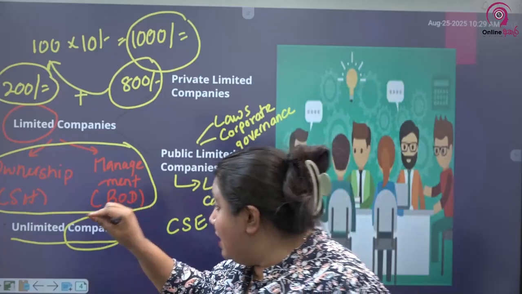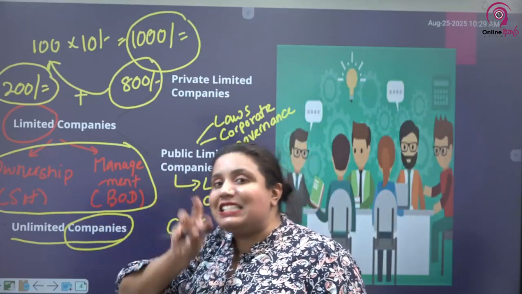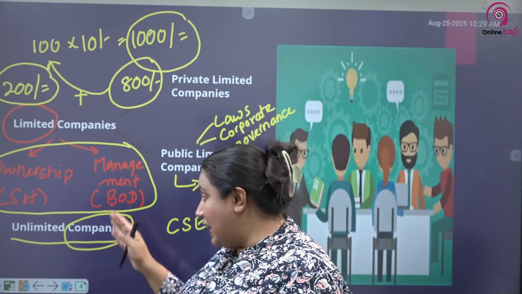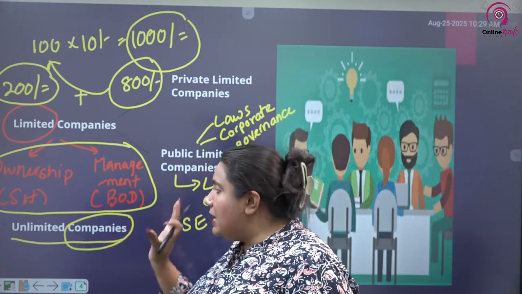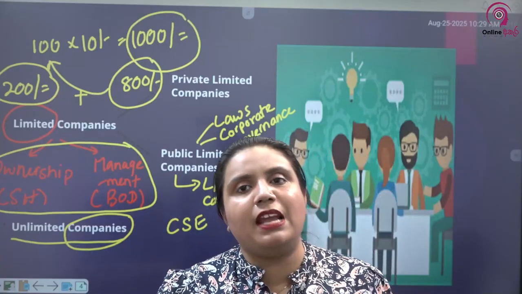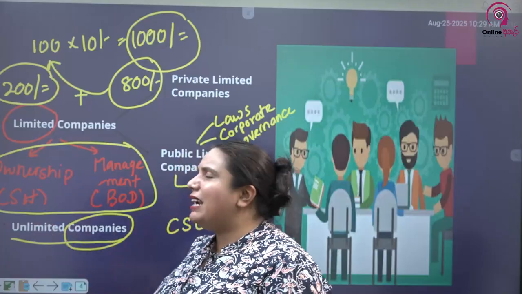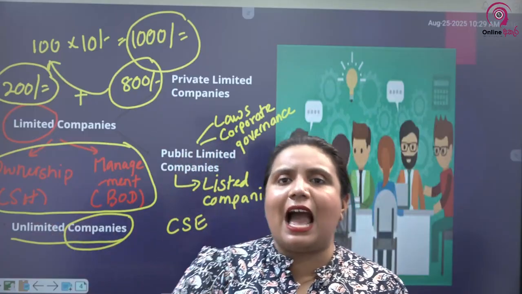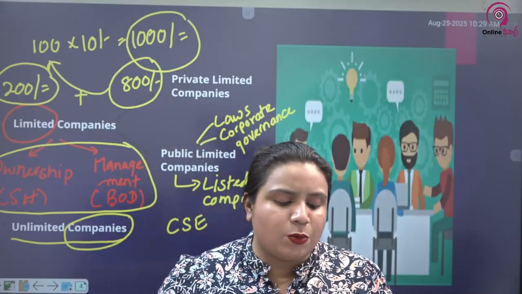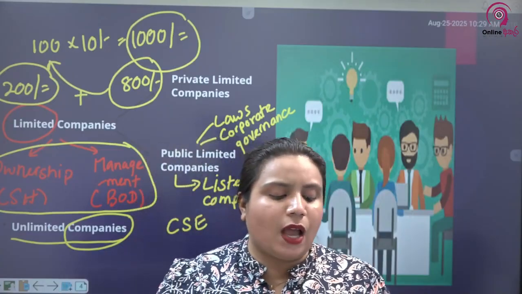But in this unlimited company concept, the limited liability concept itself has been removed. In an unlimited company, the limited liability, which is the selling feature of a company, is removed. Many scholars have come up with different definitions for unlimited companies, but this is a very rare type of business enterprise. Unlimited companies are companies where shareholders are liable to contribute to the company without any limit.